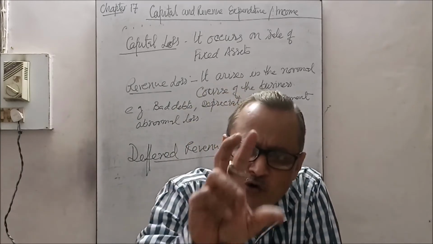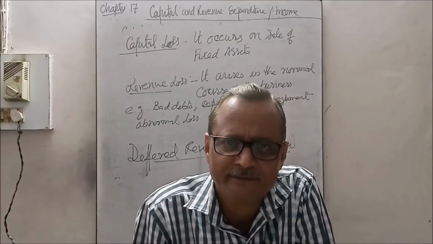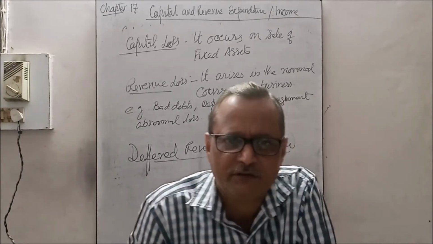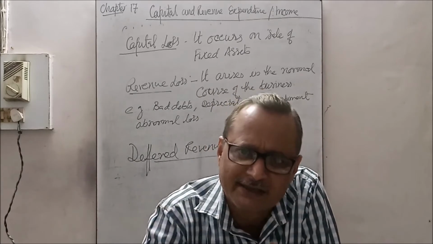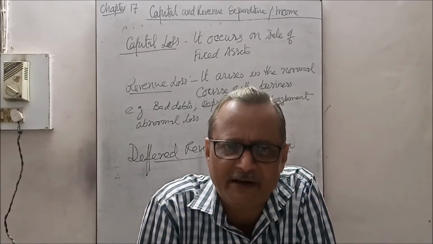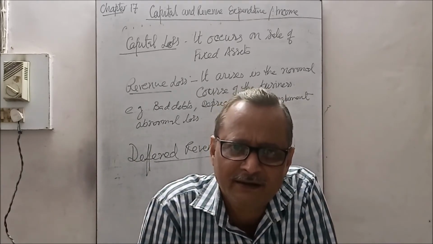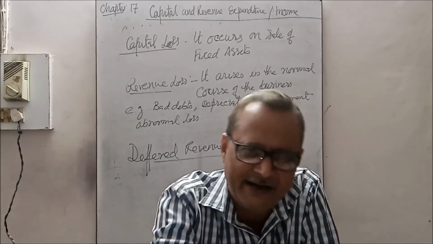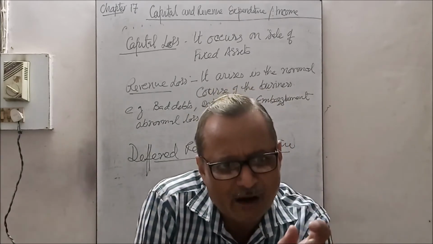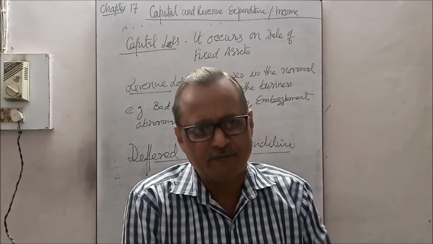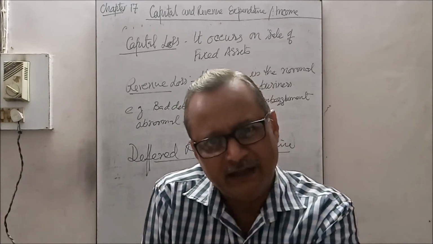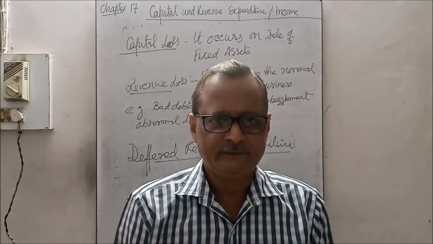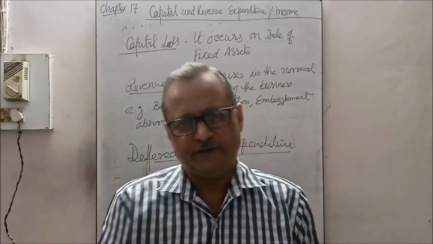So the whole amount of that expenditure is gradually charged to the profit and loss account, divided over the years for which the benefit can be derived. Suppose up to 5 years the benefit can be derived. In those 5 years the expenditure is allocated, and every year the amount is charged to the profit and loss account, and the balance amount will appear on the asset side until it is written off. It cannot be converted into cash.